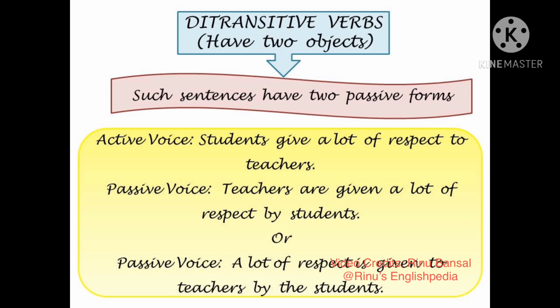to talk about the ditransitive verbs. The ditransitive verbs have two objects. Such sentences have two passive forms. For example, in the active voice, if we have the sentence, students give a lot of respect to teachers. There are two objects, a lot of respect and teachers.